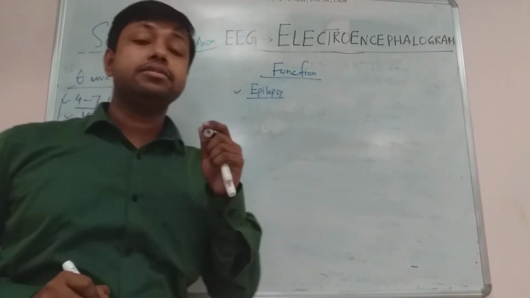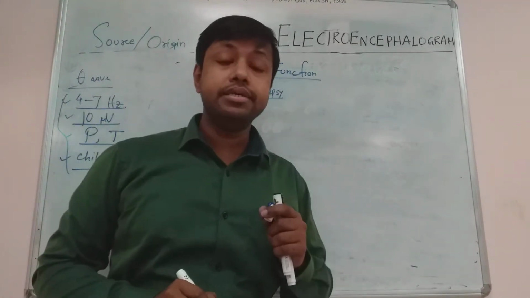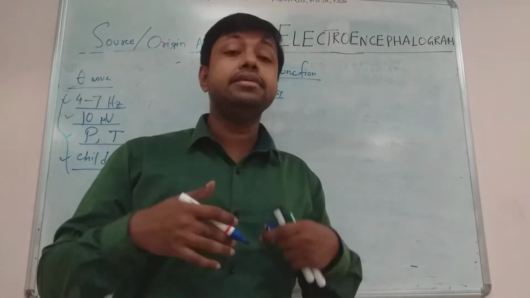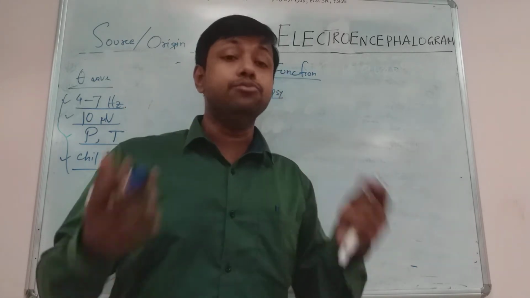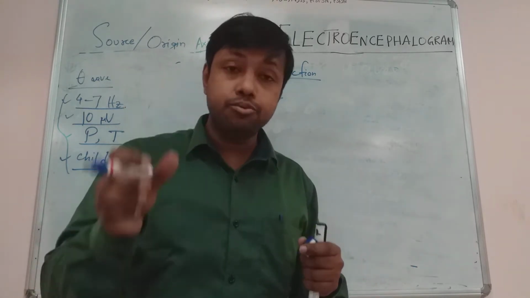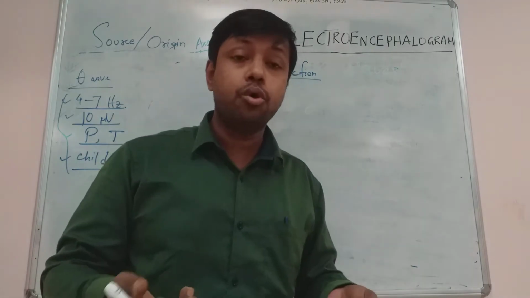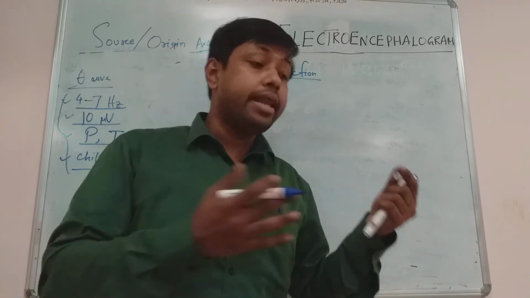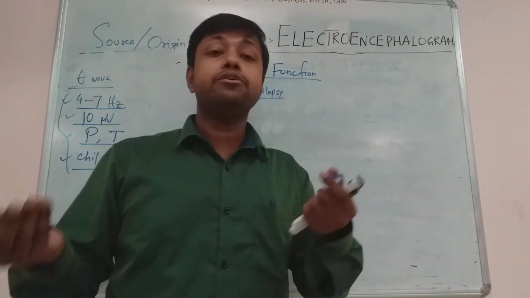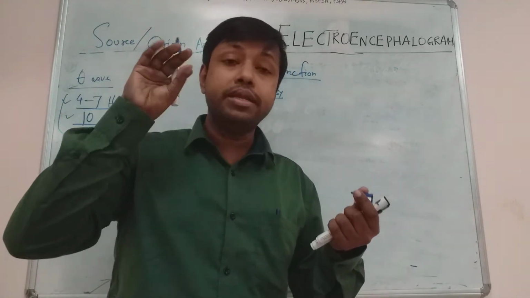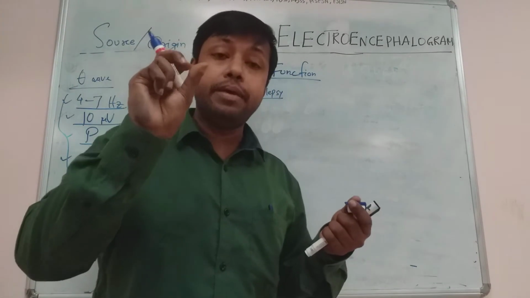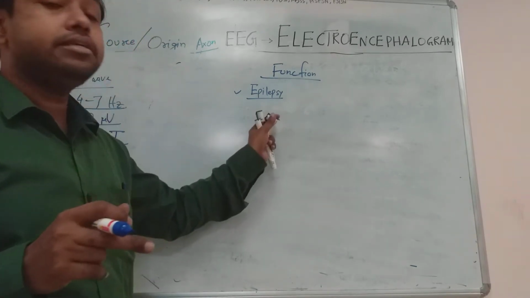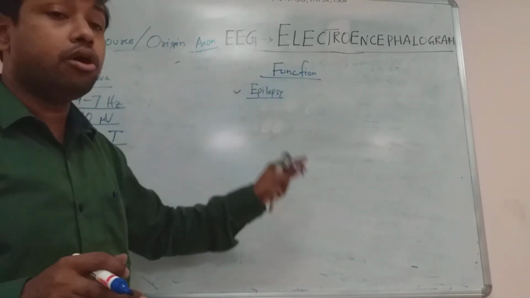EEG waves are very much helpful in diagnosis of epilepsy. What is epilepsy? Epilepsy is nothing but paroxysmal hyperactivity due to asynchronous discharge of cerebral neurons. It may be pathological because of brain tumors, a stroke, trauma to the brain, subarachnoid hemorrhage or brain injury, or an epileptic seizure. Because of any pathology of the brain, an epileptic focus is formed. All these lead to increased asynchronous discharge of the cerebral neurons, which leads to